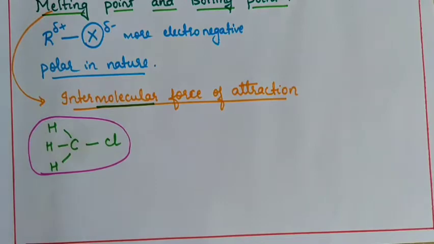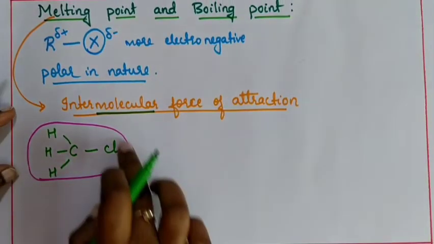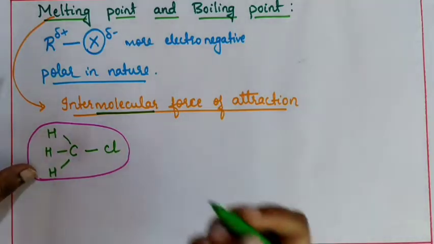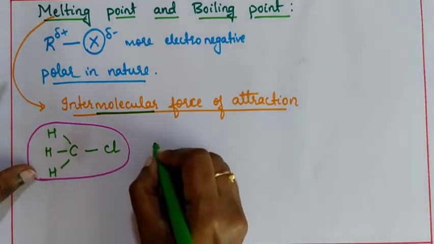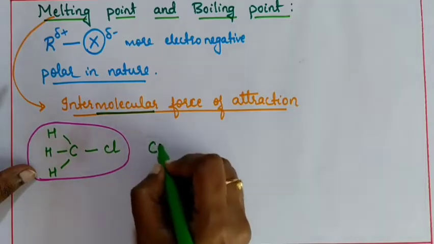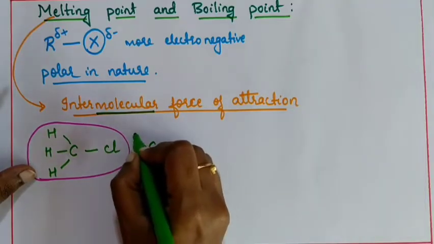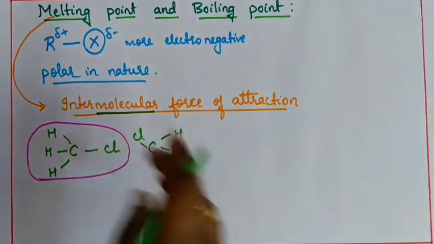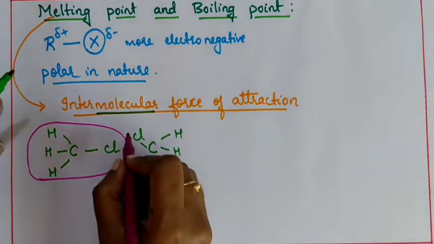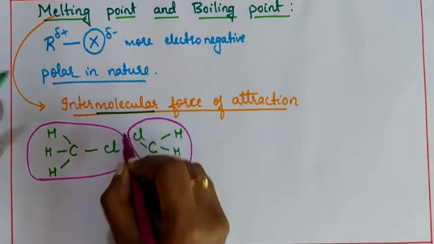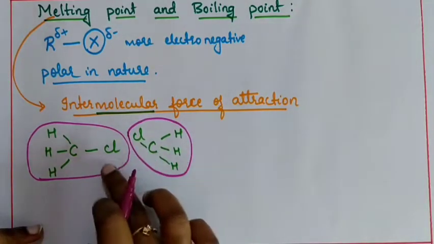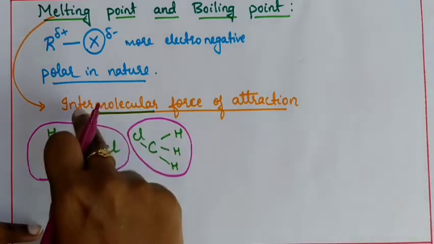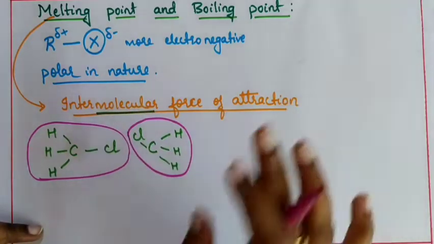Intermolecular in the sense, this particular whole molecule is going to get attracted or bonded with one more molecule like this. It can be present with chlorine and 3 bonds with hydrogen. Same type of molecule it is. If the attraction force exists between these two molecules, that is what we call intermolecular force of attraction.